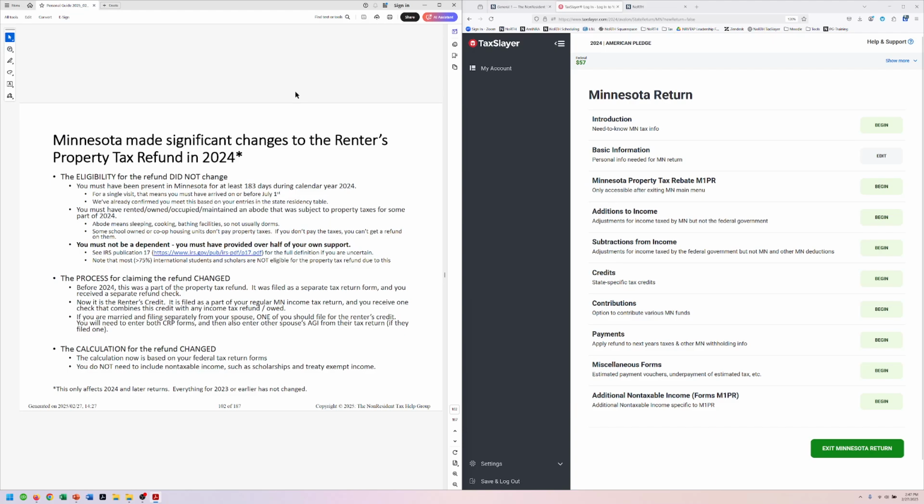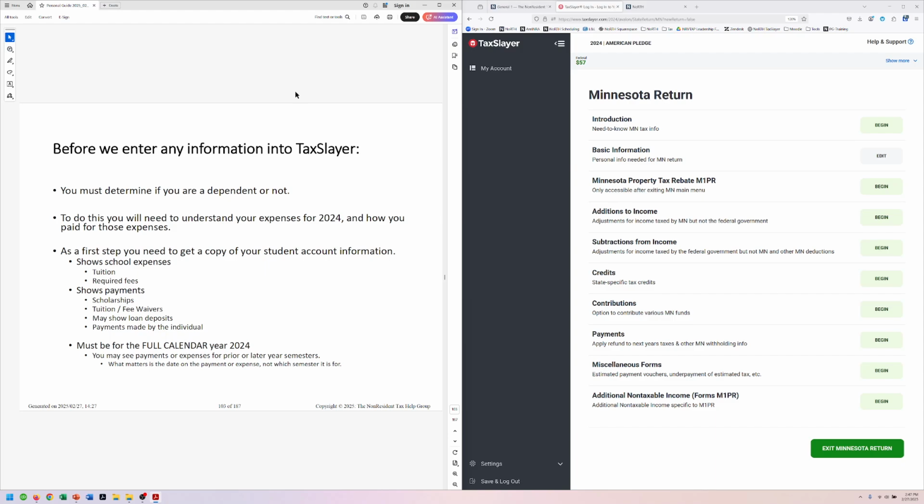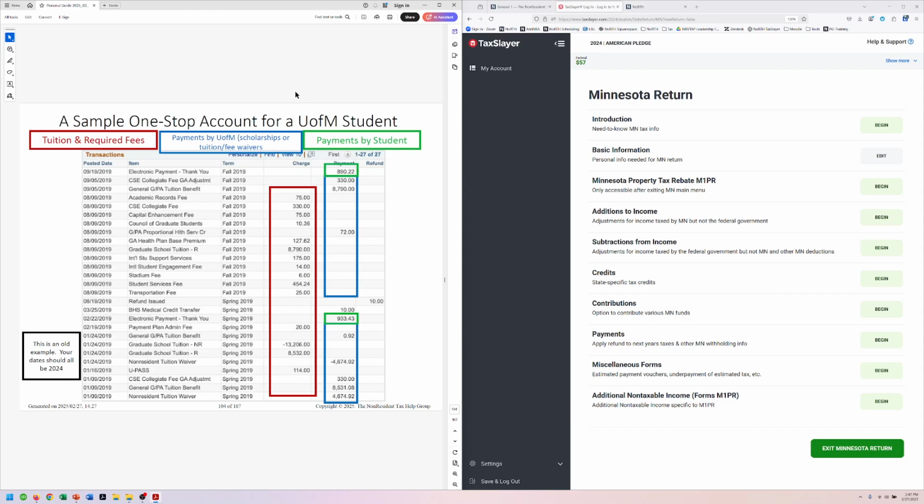renter's credit. I'm going to go through this really quickly because this won't apply to everybody, but Lisa got a certificate of rent paid. Many students do. Essentially, the name of it changed, the calculation changed a little bit, but the eligibility didn't change. So to be eligible, you have to be a Minnesota part year or full year resident, and you must have provided over half of your own support. So we have some additional tools and some information to help you determine your support.